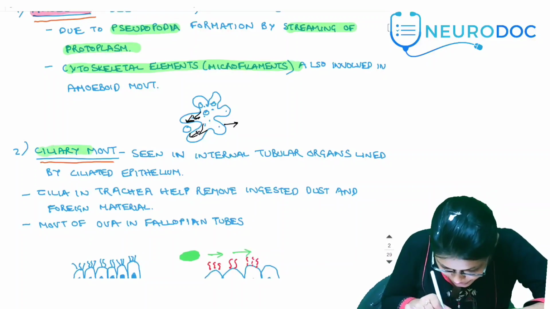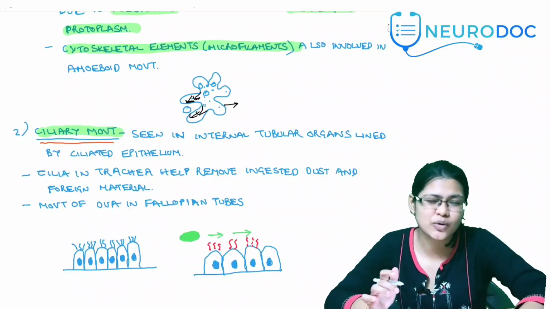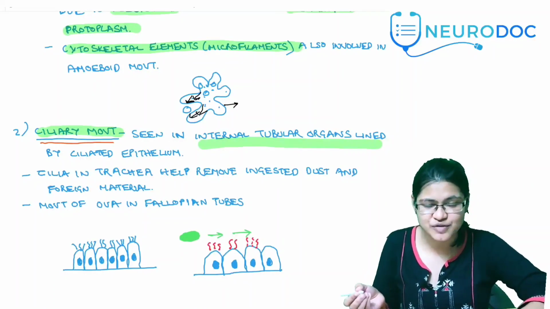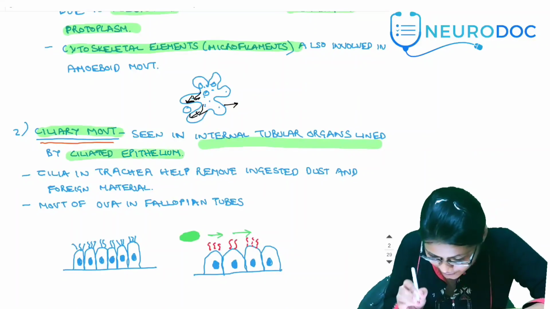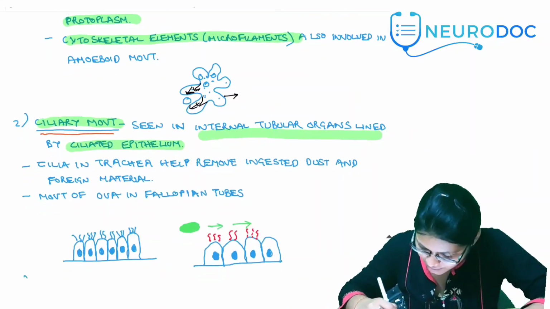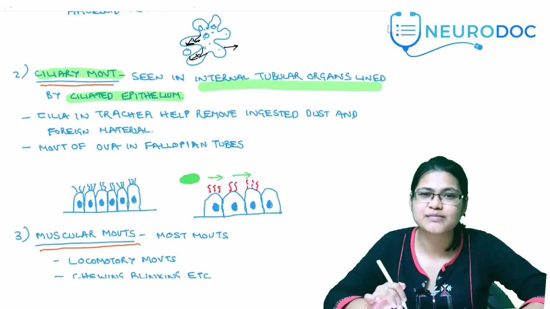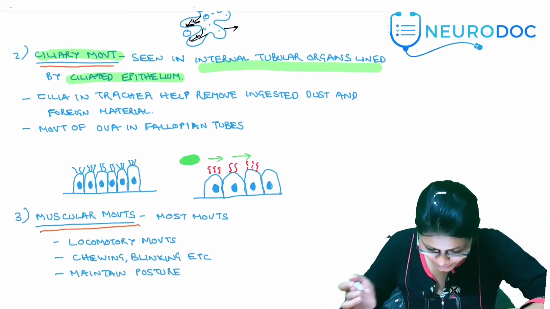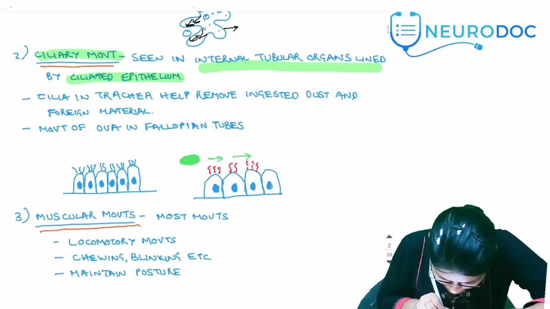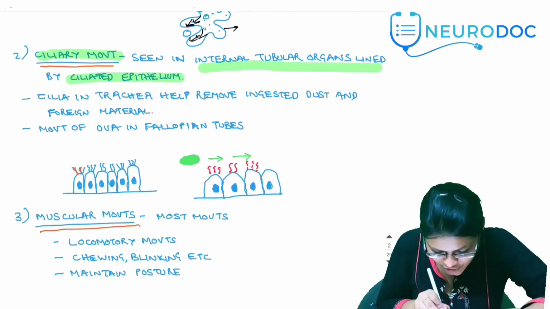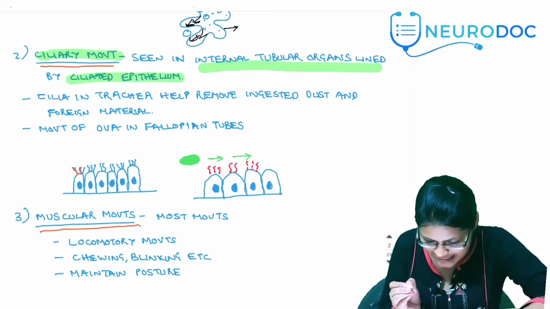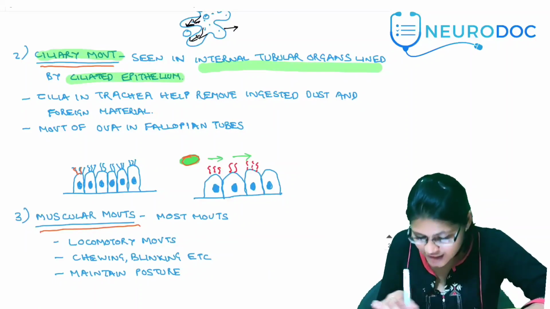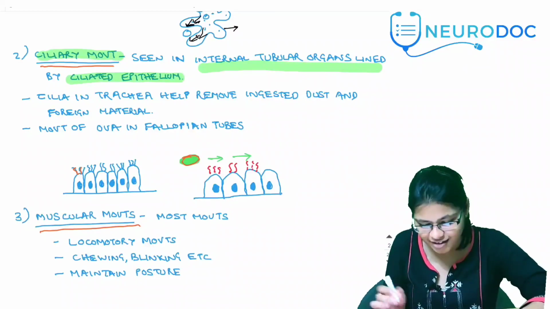Now, let's come to ciliary movement. Ciliary movement is seen in all the internal tubular organs of our body, which are lined by ciliated epithelium. Internal tubular organs can mean our alimentary system, our respiratory system, and also our reproductive system. Here you see a ciliated columnar epithelium. The cilia are present, and you can see the nucleus there. In the next picture, there is a mucus particle. This is the ciliated epithelium in our trachea, in our respiratory tract.